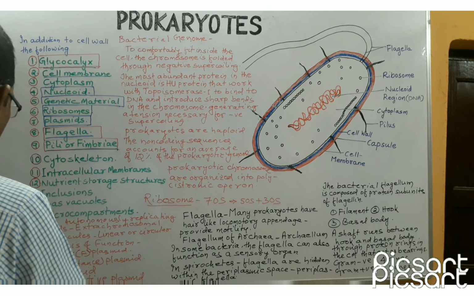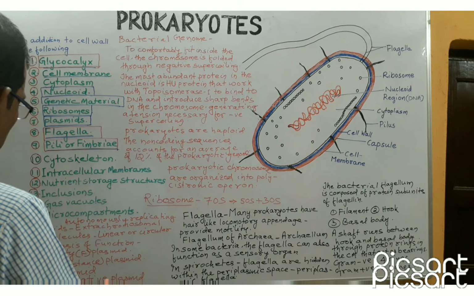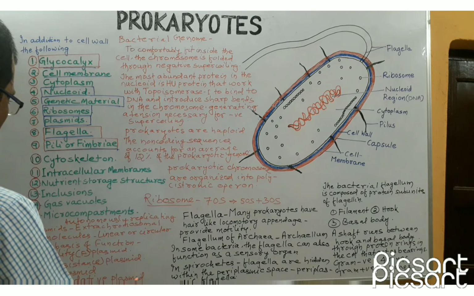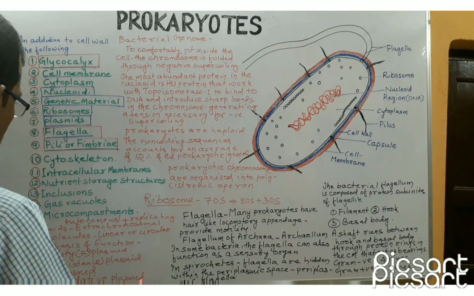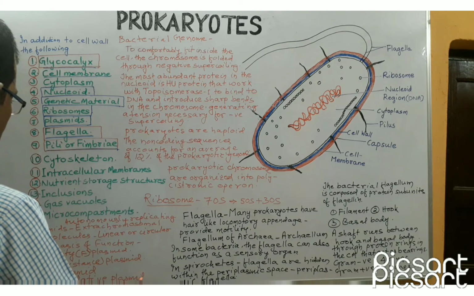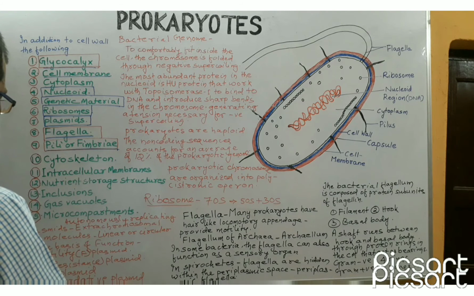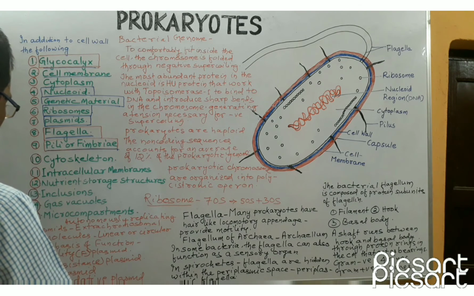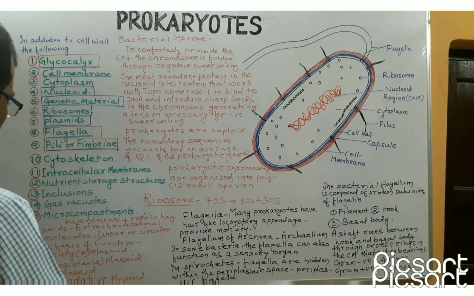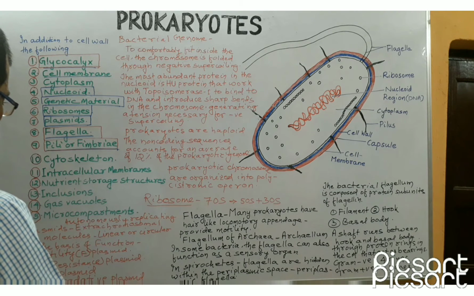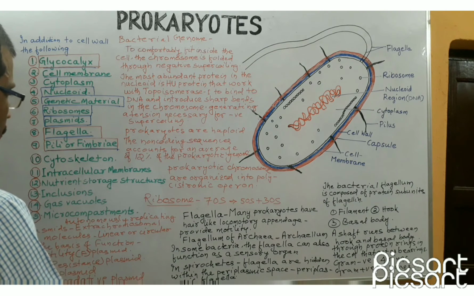Fourth one is degradative plasmid. Degradative plasmid breaks down unusual substances like toluene and salicylic acid. Last one is virulence plasmid. Virulence plasmid transforms a prokaryote into a pathogen.